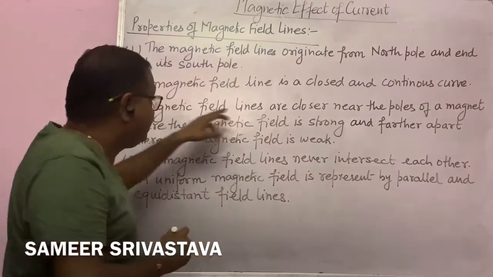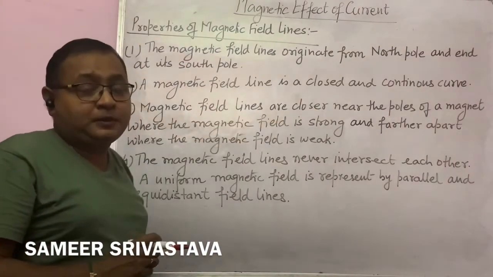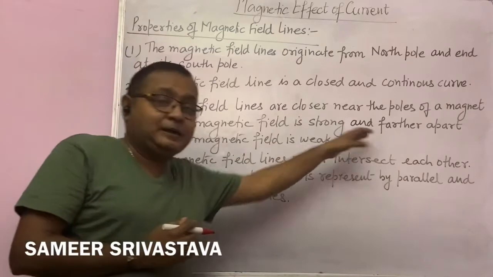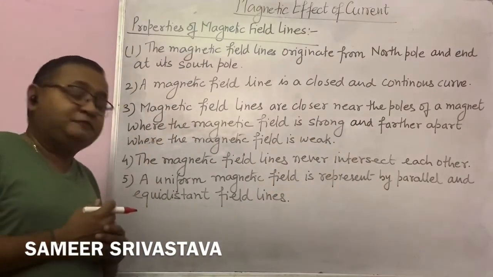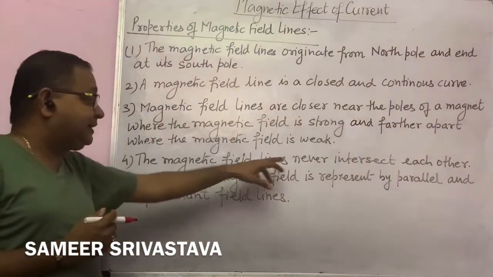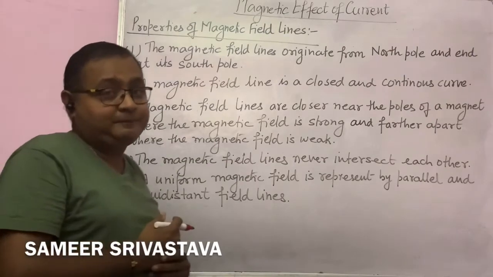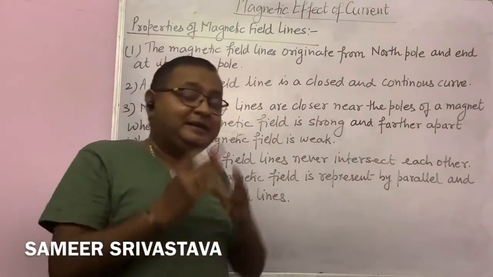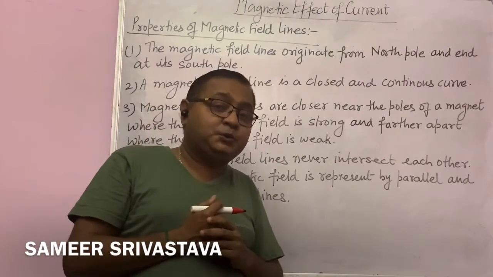So magnetic lines of force are closer near the poles of the magnet where the field is stronger, and farther apart where the field is weak. Fourth, magnetic field lines never intersect each other. Two magnetic field lines do not intersect.